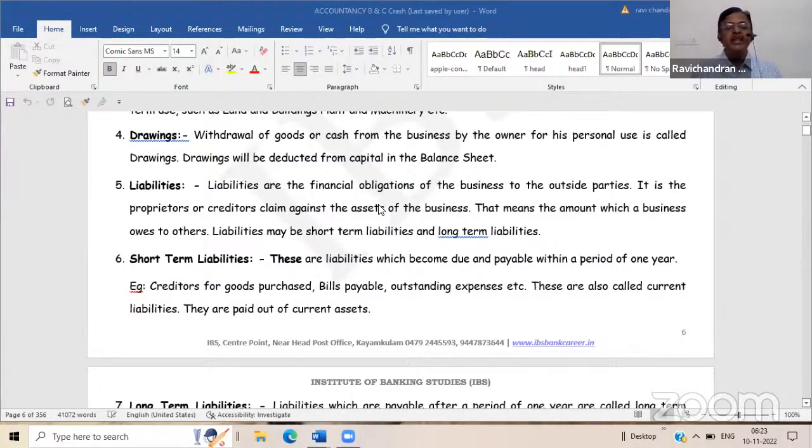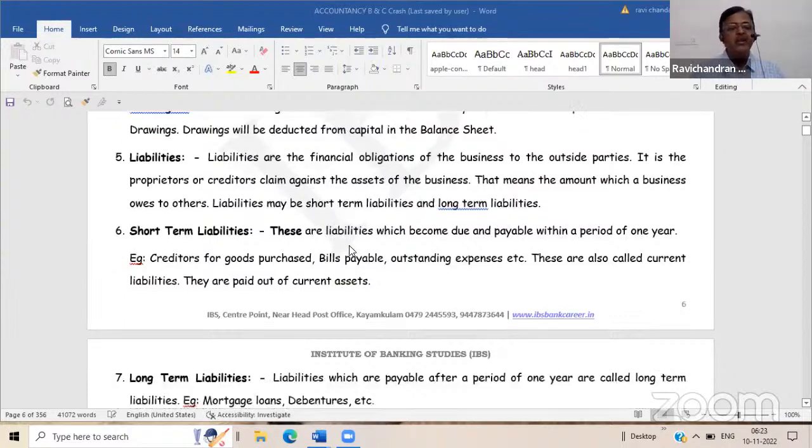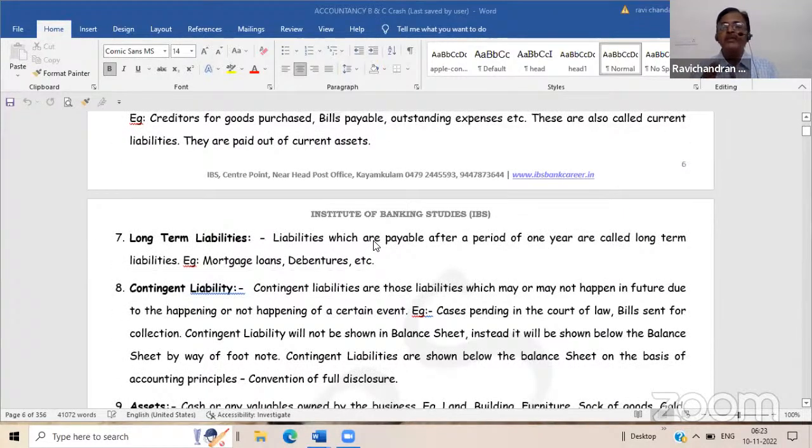Then comes, of course, liabilities and assets in the balance sheet. Liabilities are those items which the firm owes, and assets are those items which the firm owns. Liabilities may be short-term liability and long-term liability. Short-term liability means those liabilities which have to be liquidated within a period of 12 months. Normally, we will call it as current liability. And other than current liability, all other liabilities are term liabilities. Actually, capital is also a term liability, but in order to bifurcate the liability into owner and outsider, we are using the term capital. Similarly, there may be an item known as contingent liability.